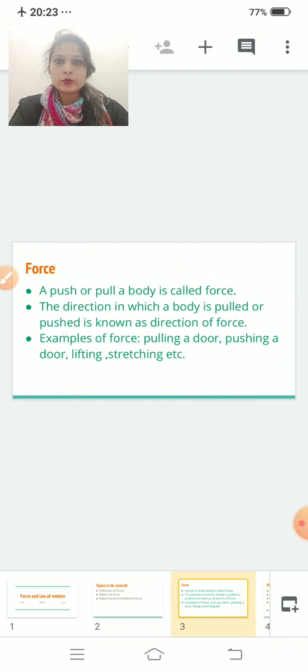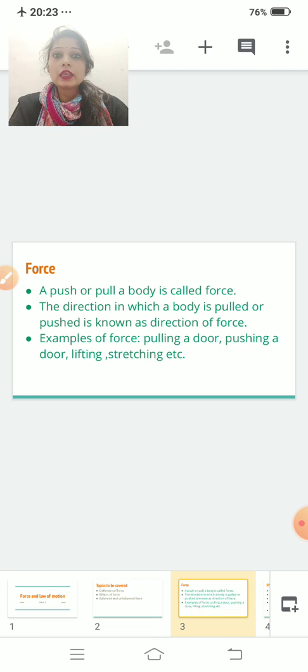What do you mean by force? Understand this by one activity. At your home, if you want to open a door, what will you do? You will push it. Okay. And if you want to close a door, what will you do? You will pull it with the help of the handle.